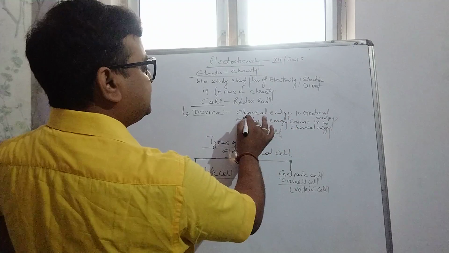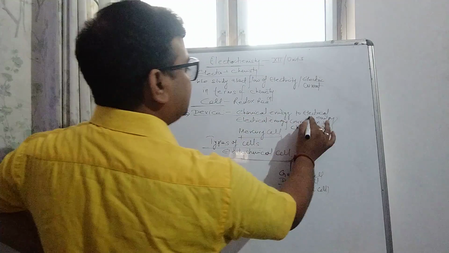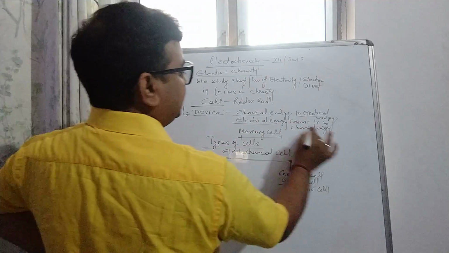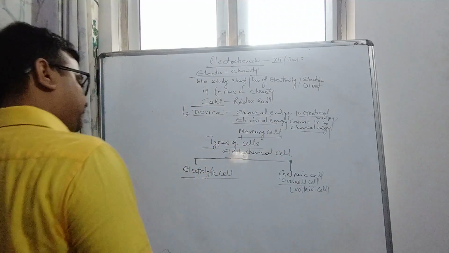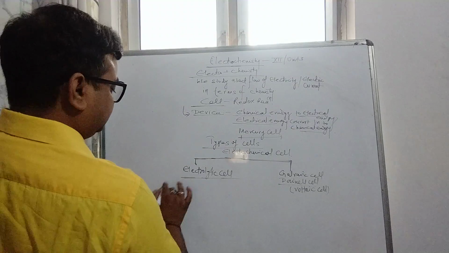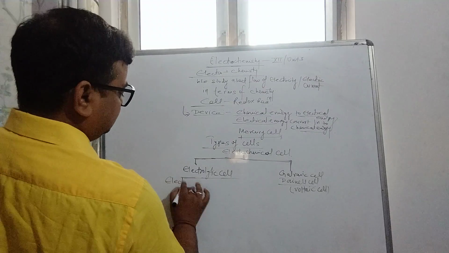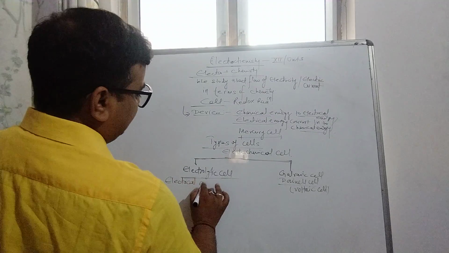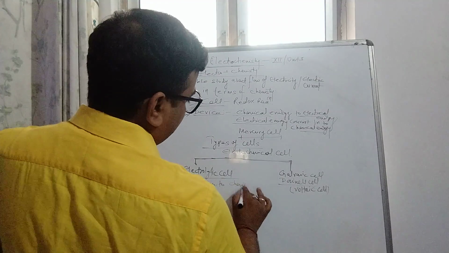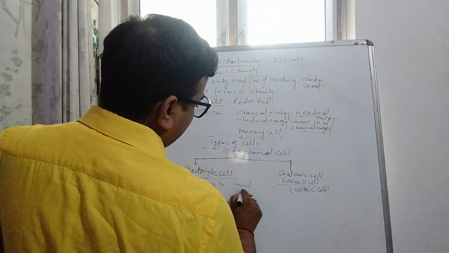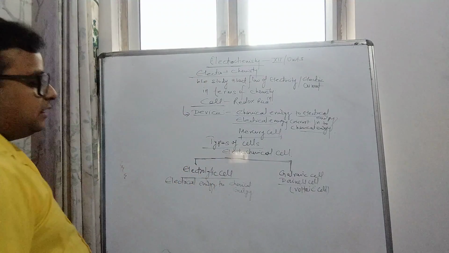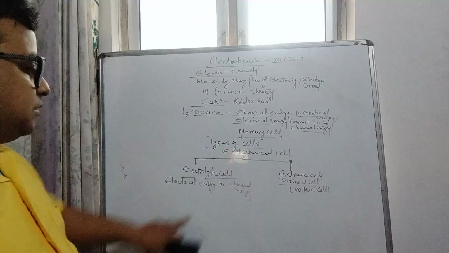As discussed earlier, in some cells chemical energy is converted into electrical energy, and in some cells electrical energy is converted into chemical energy.